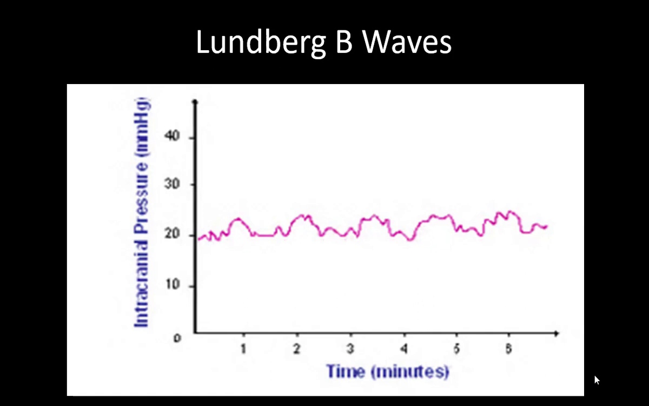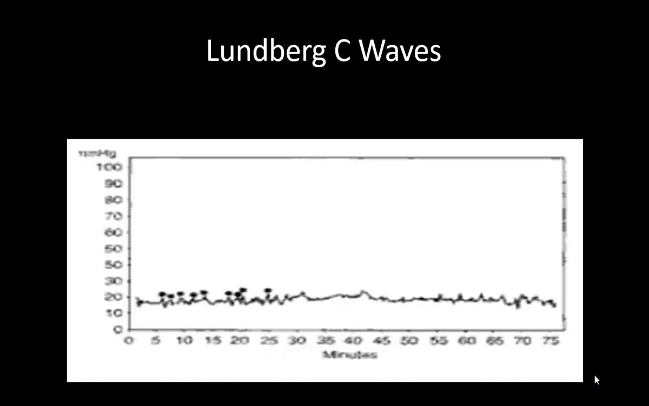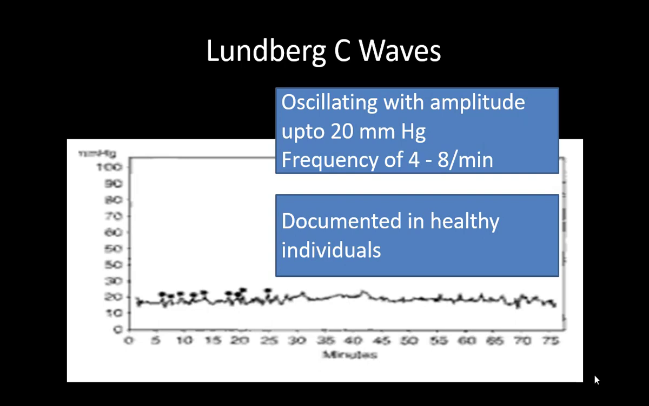Then came the second waves, which were Lundberg B waves. They oscillated at 50 mmHg. The frequency was now lower, 0.5 to 2 per minute, and this was thought to be due to vasomotor center instability. And the third one was C waves. The amplitude was even lower, 20 mmHg. Frequency was higher, which is 4 to 8 per minute, and this was documented in healthy individuals. So he divided these pressure waves into 3 waves, A, B and C, depending on the